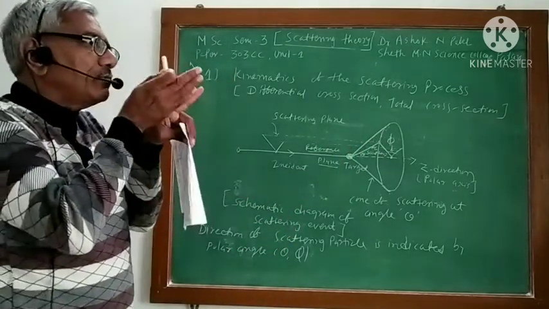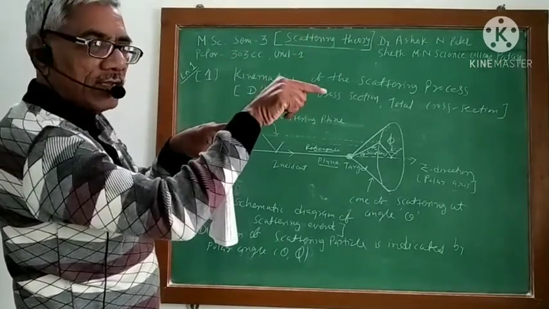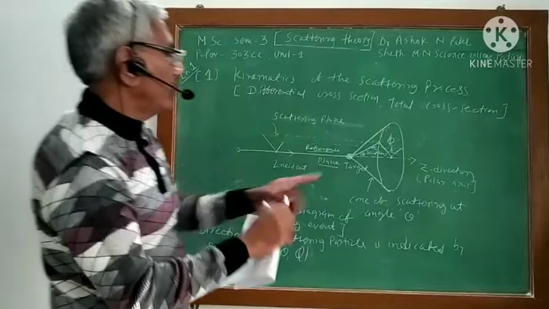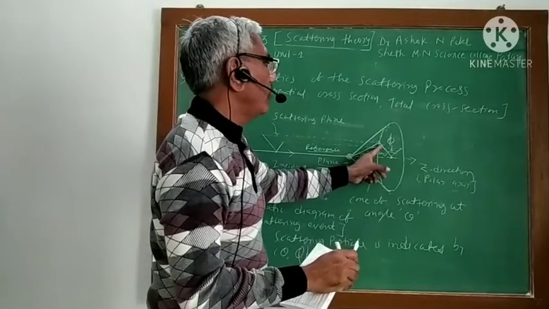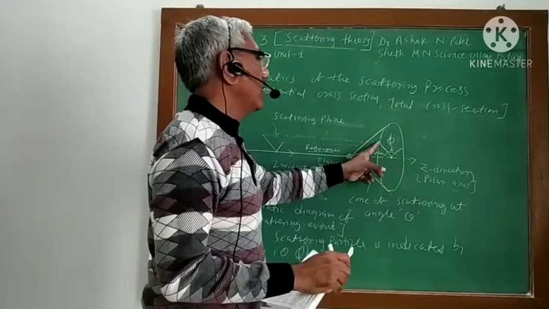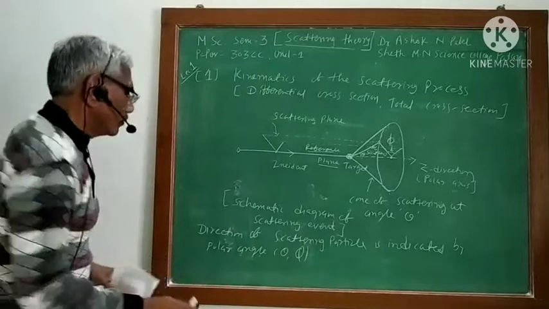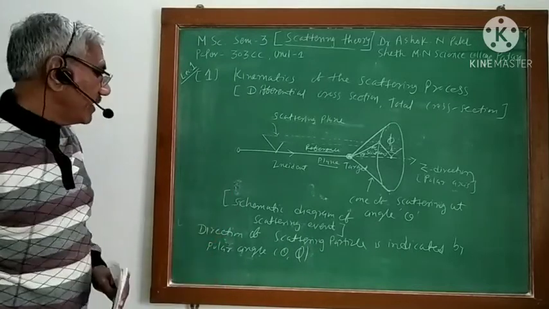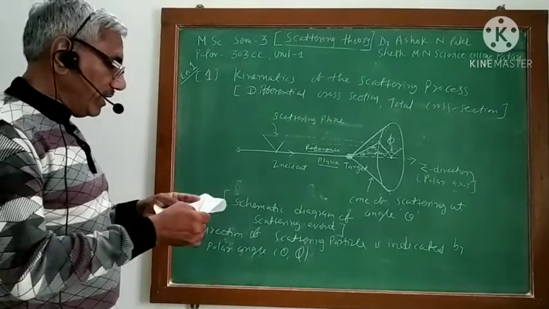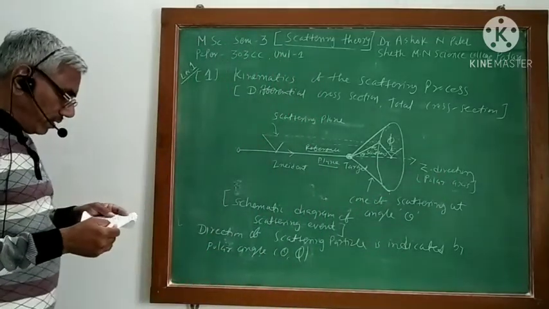If the particle is moving in this direction, you find theta and then you find this angle phi. If you know theta and phi, then you get the idea of the direction of the scattering particle. This is our z direction, which is called the polar axis.